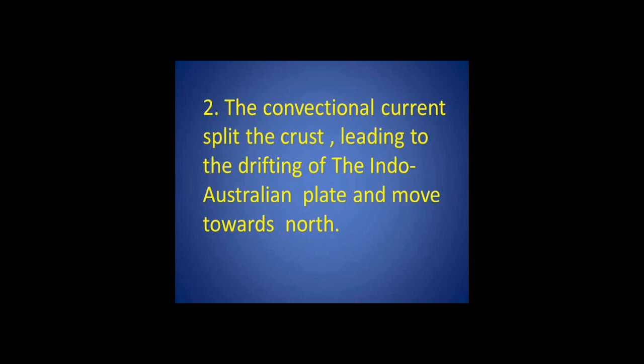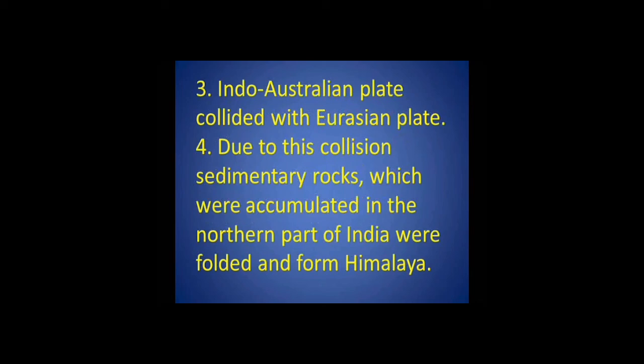Second point: the convectional current split the crust, leading to the drifting of the Indo-Australian plate, which moved towards the north. Third point: the Indo-Australian plate moved towards the northern hemisphere and collided with the Eurasian plate.